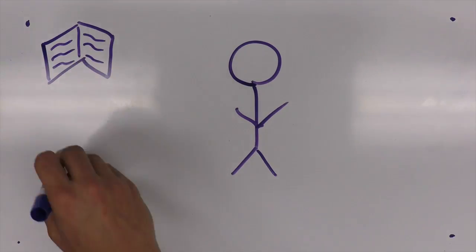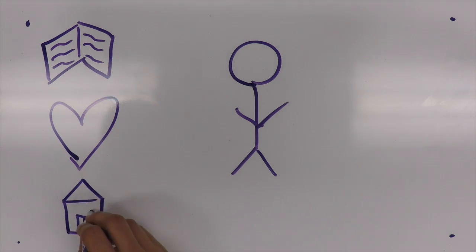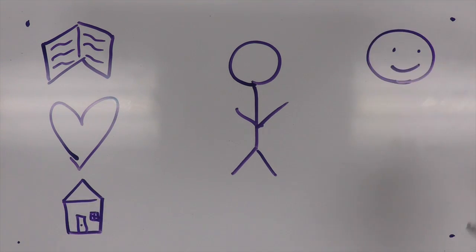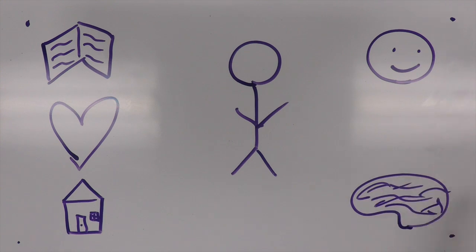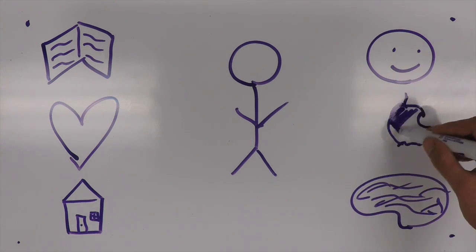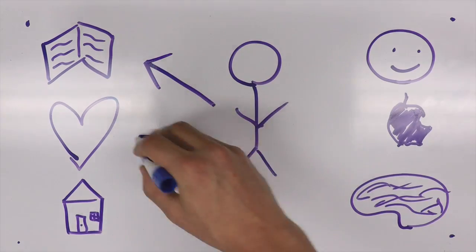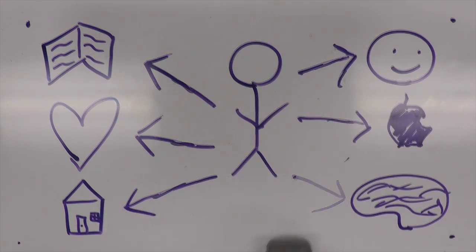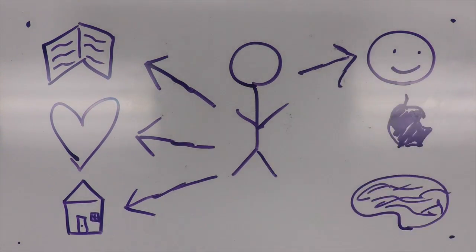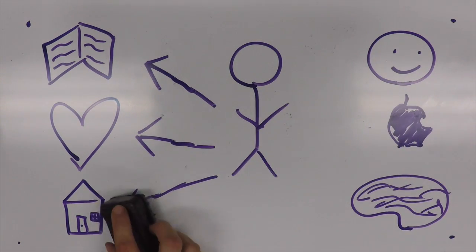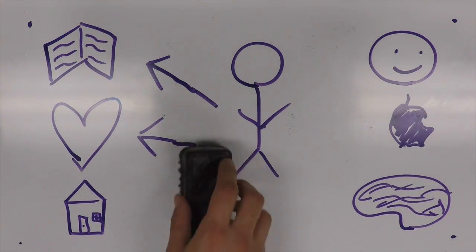But what do we mean by capabilities? Capabilities are the ability to do something, such as having enough food to eat, as well as going to college, being happy, and living a good life. The problem that the poor face is that they do not have the ability to fulfill some or all of these capabilities.